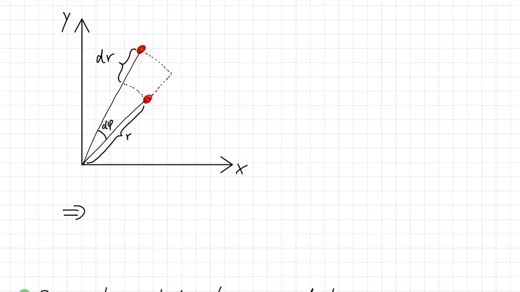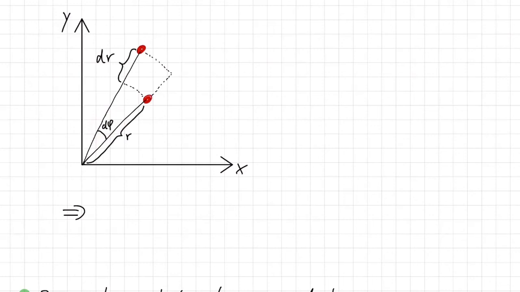The 1 point is described by the distance r from the origin. And the other point is at the distance r plus dr. For distances and volumes, I will not have to specify any absolute angles, but what I see here is that the angle between these 2 vectors, I call d phi.